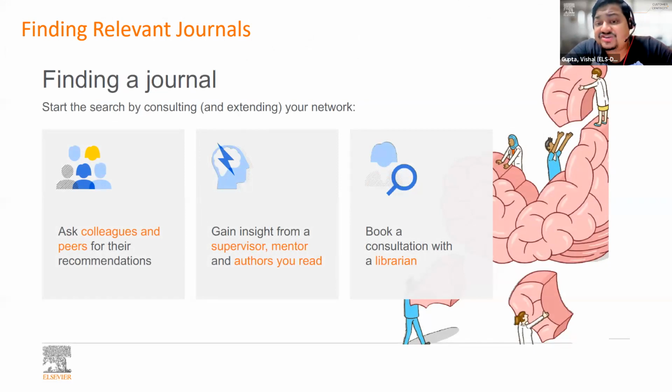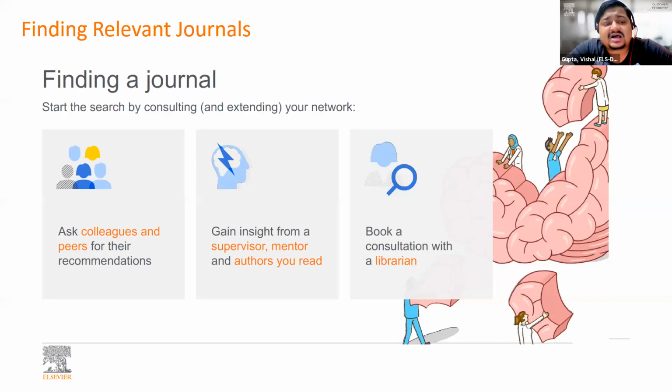Now, finding the right journal is as important as your entire research work. And this is simply because a good article published in an irrelevant journal is a waste of resource and a waste of effort. So you need to not only write a good quality research article, but you also need to find a good quality home for the article as well, which is a journal. So how can you make a pool of journals?